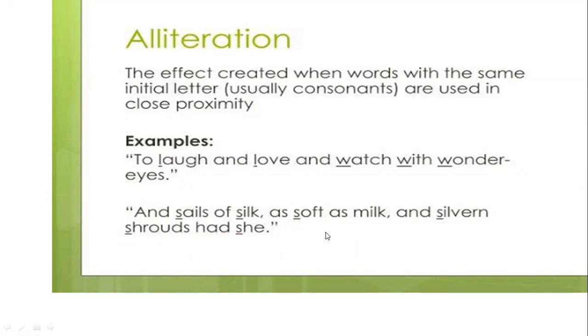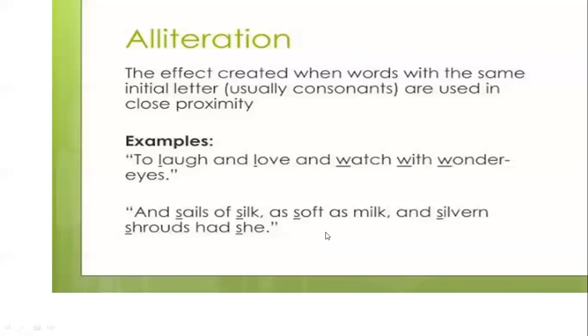Then this is alliteration. Next sentence, sales of silk, S, sales, S, silk, as soft as milk, again S. This is alliteration. Then silver is also S, or alliteration.